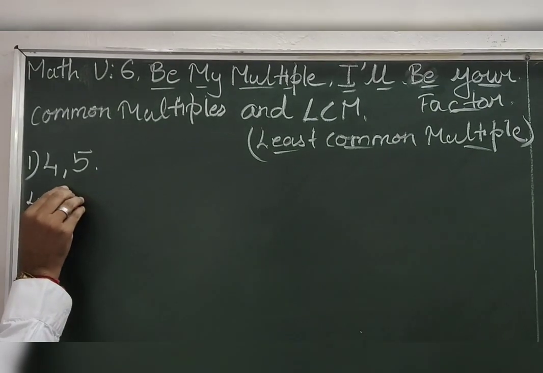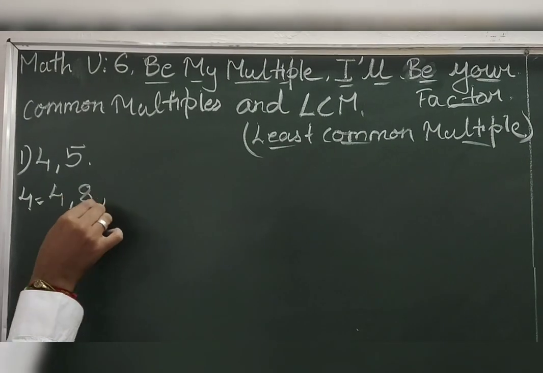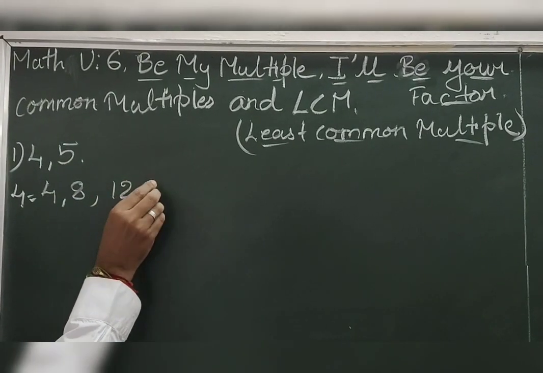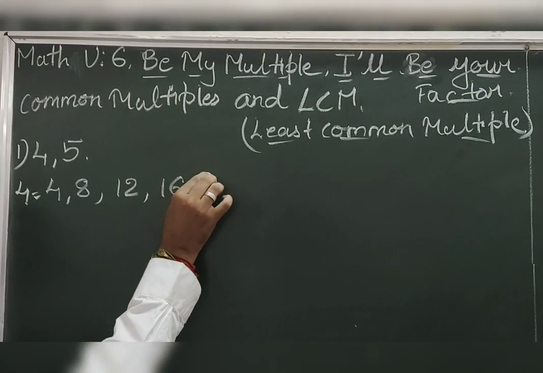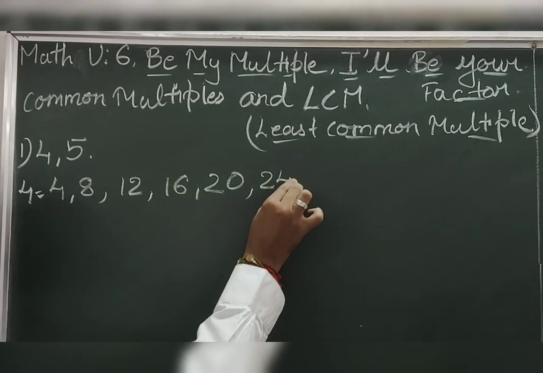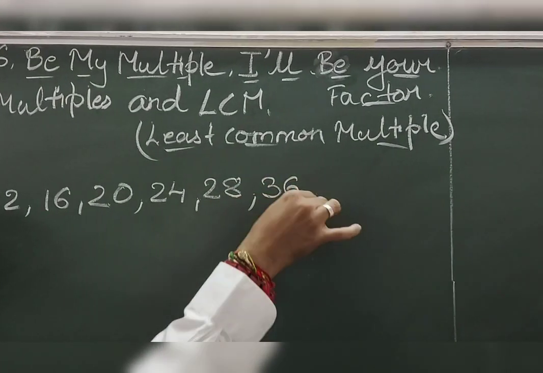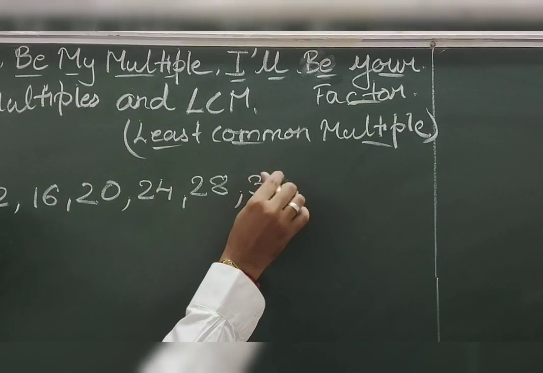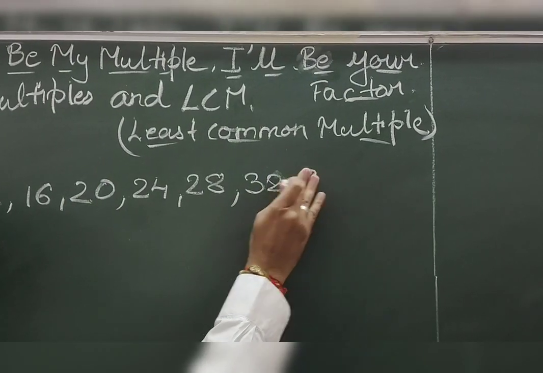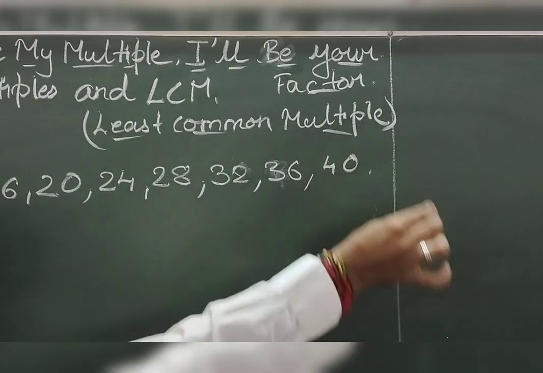Isn't it, students? 4 1s are 4, 4 2s are 8, 4 3s are 12, 4 4s are 16, 4 5s are 20, 4 6s are 24, 4 7s are 28, 4 8s are 32, 4 9s are 36, and 4 10s are 40.